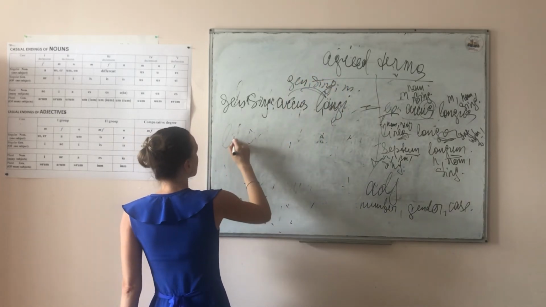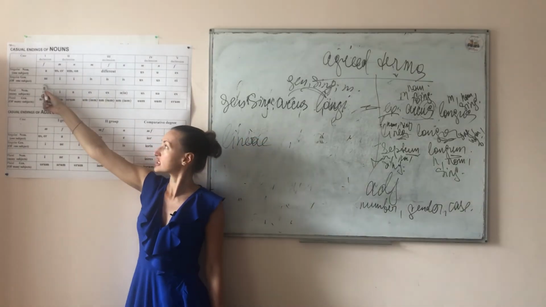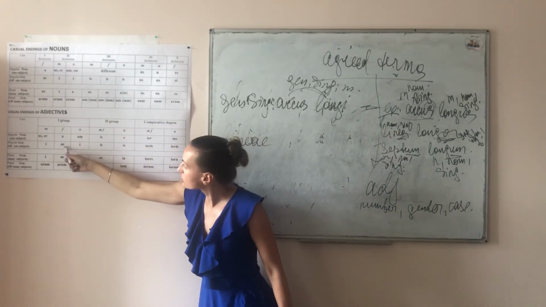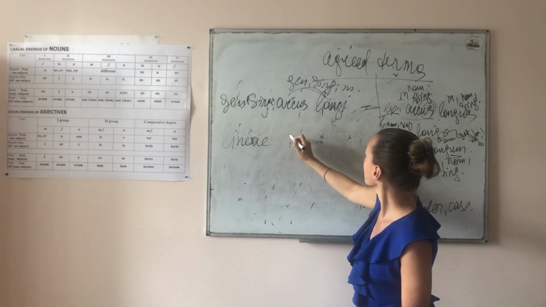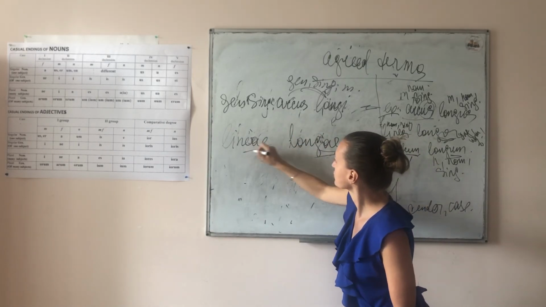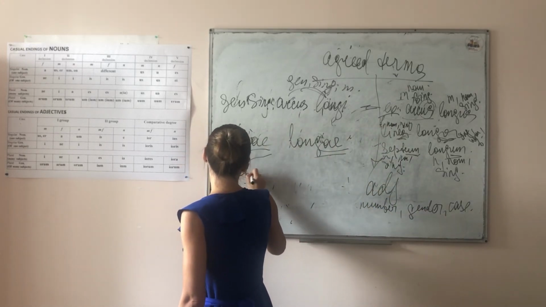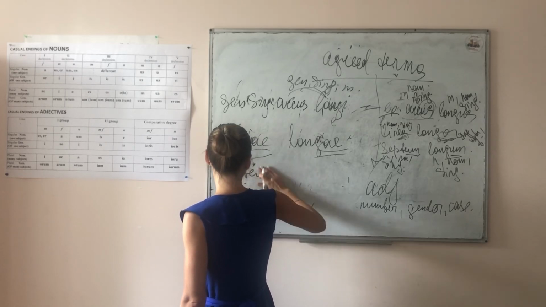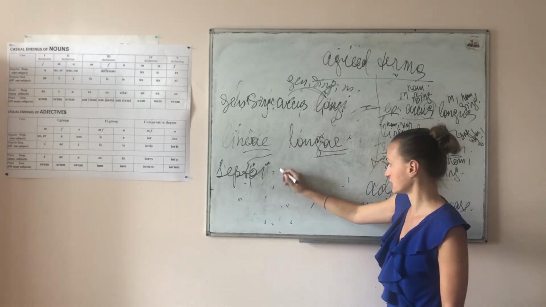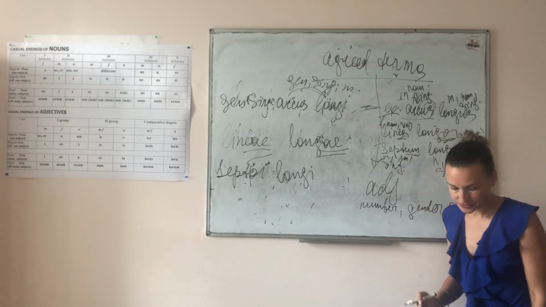Then linea, we change it into lineae, concerning the table, a we change into ae, longae. And also septum, we change it into septi, into i, longi, right?